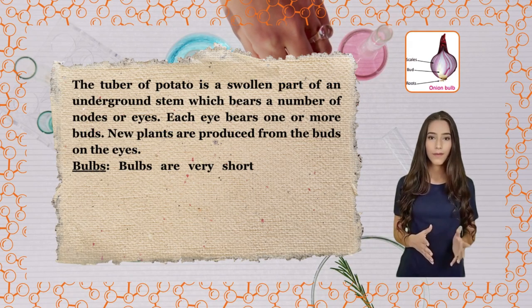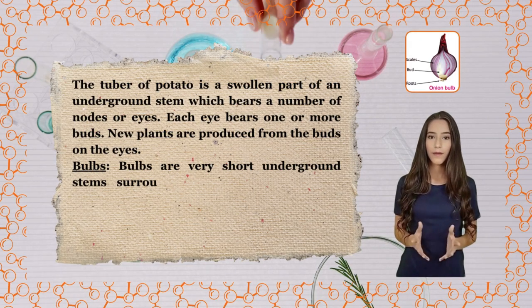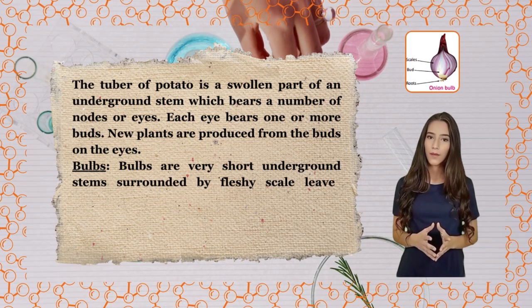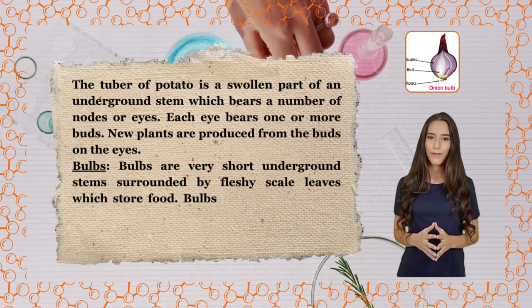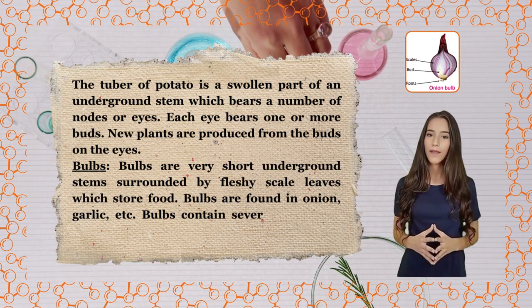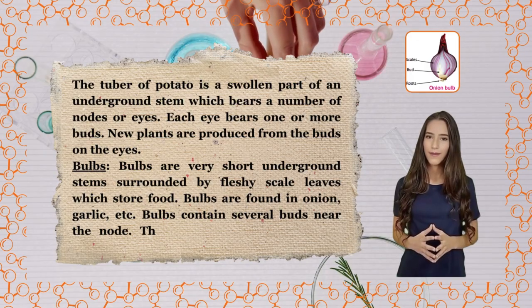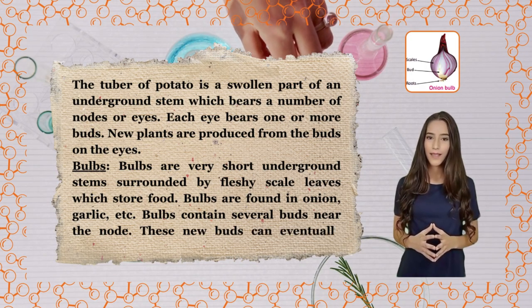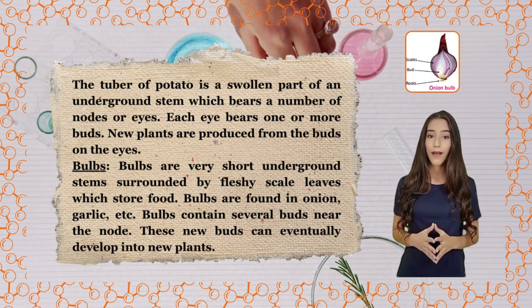Bulbs. Bulbs are very short underground stems surrounded by fleshy scale leaves which store food. Bulbs are found in onion, garlic, etc. Bulbs contain several buds near the node. These new buds can eventually develop into new plants.